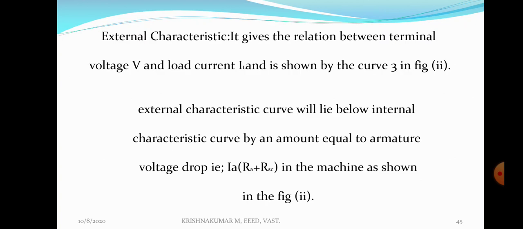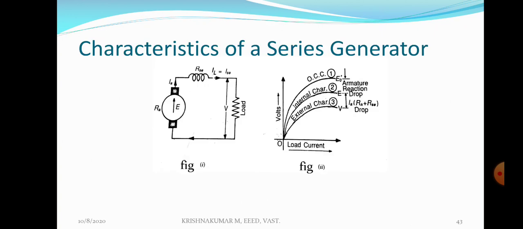Then what about the external characteristic? It is the curve between V versus IL, terminal voltage versus load current. That means curve 3 of figure 2. The external characteristic, curve 3 in figure 2, shows the relation between terminal voltage V and load current IL, which lies below the internal characteristic.